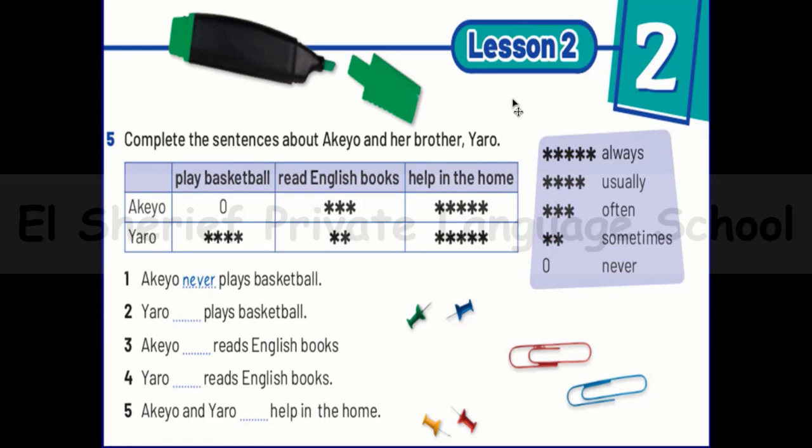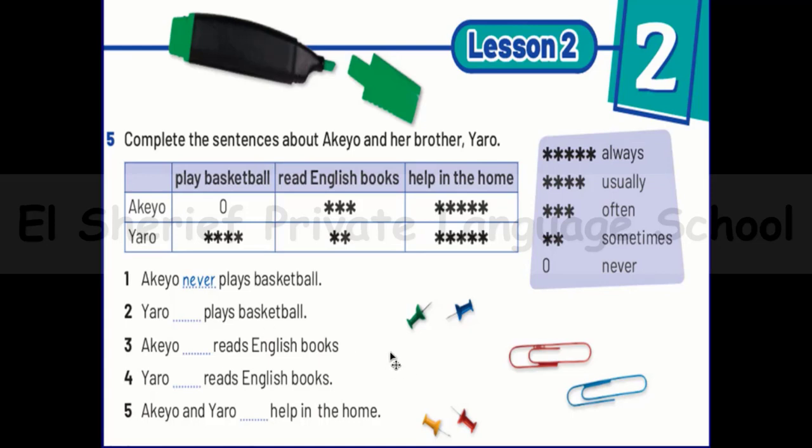If I'm doing something a lot and a lot and a lot, this is always. Less than always is usually. Less than usually is often. Less than often is sometimes. And if I'm not doing that, it's never. So from this schedule and from this picture, we can answer that.